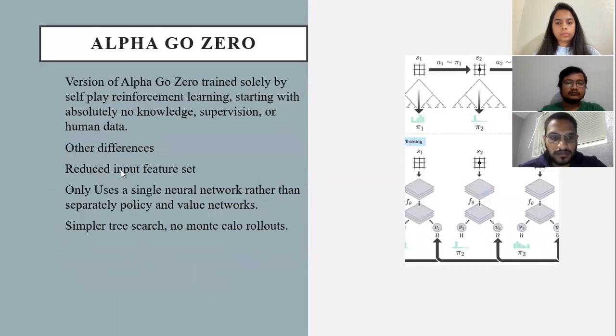Next slide, please. AlphaGo Zero was trained solely by self-play reinforcement learning, starting with absolutely no knowledge, supervision, or human data.